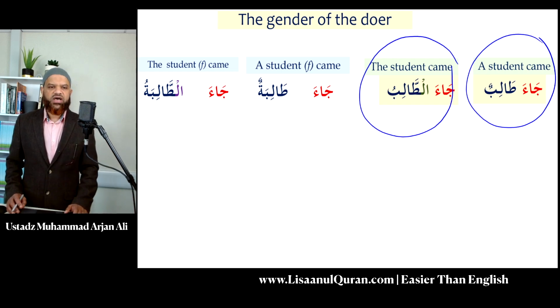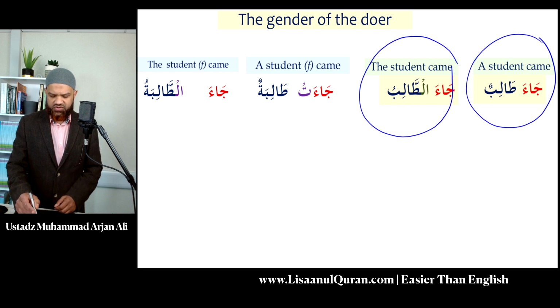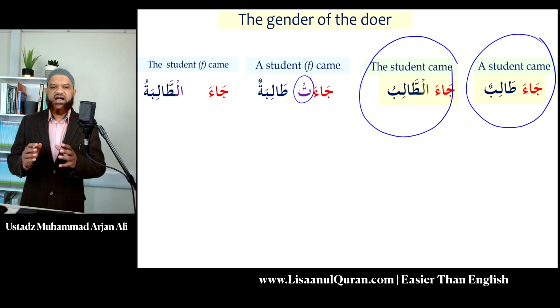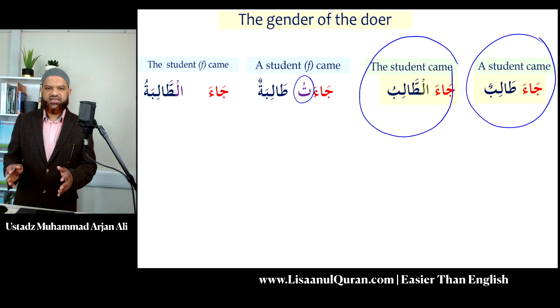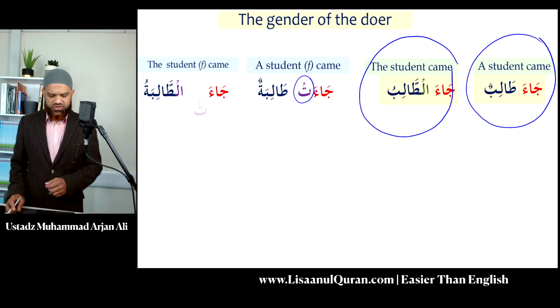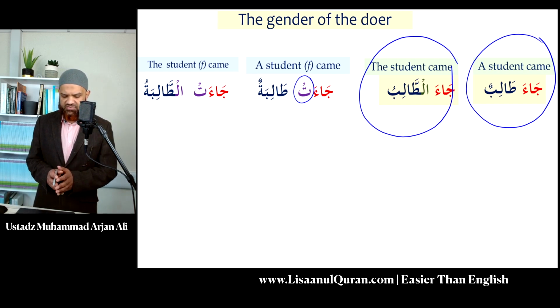In order to do that, the verb must also be feminine. So the verb version we're going to use is ja'at. So please note this simple change. Ja'at, and then we say talibatun. Who came? A female student came. Again, note the definite is exactly the same. Ja'at at-talibatu.